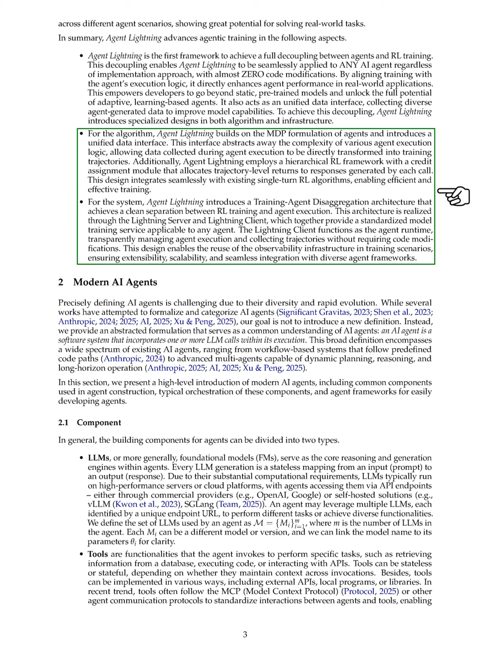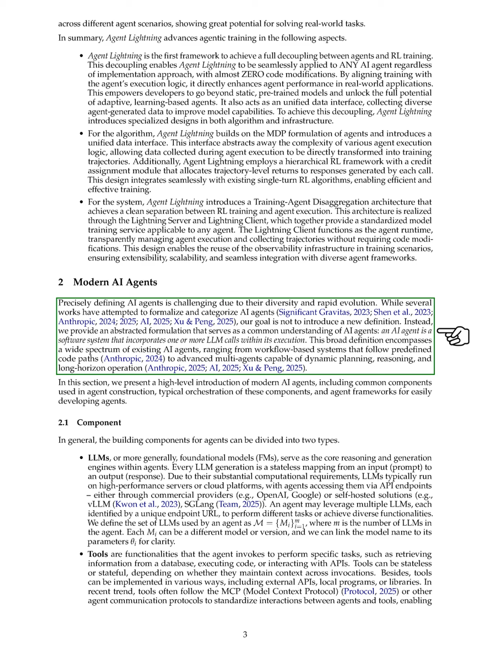Section: Modern AI Agents. In this section, we discuss modern AI agents, which are difficult to define due to their variety and rapid changes. While many have tried to categorize them, we aim to provide a broad understanding. An AI agent is a software system that uses one or more calls to large language models, LLMs, during its operation. This definition includes a wide range of AI agents, from those that follow set workflows to more advanced multi-agent systems that can plan, reason, and operate over longer periods.